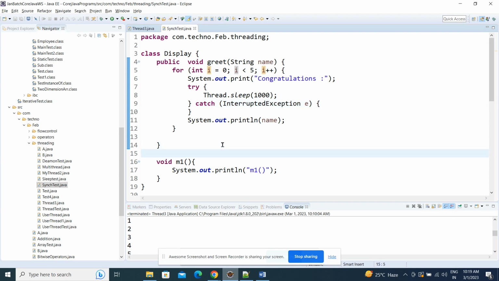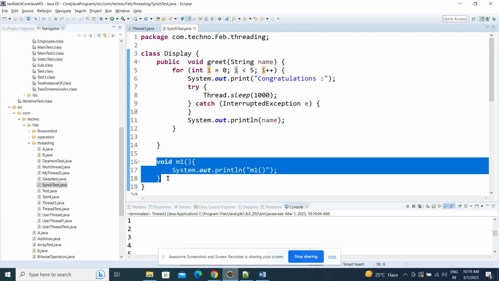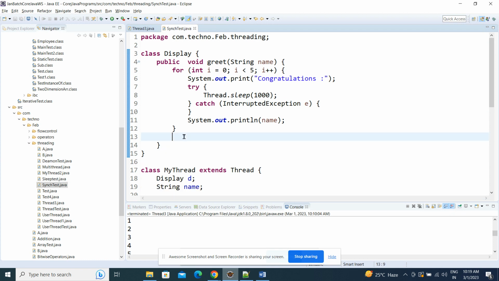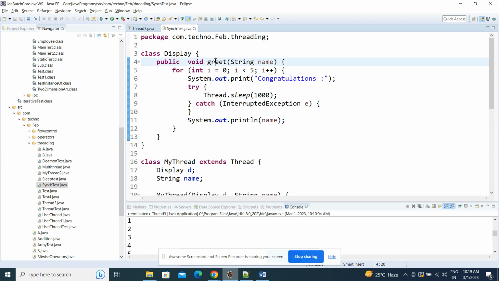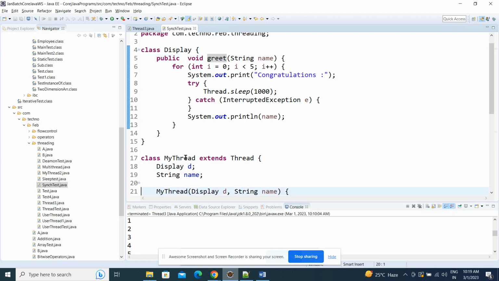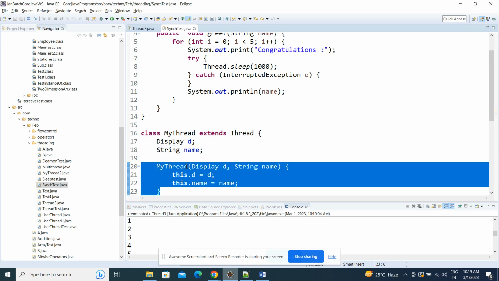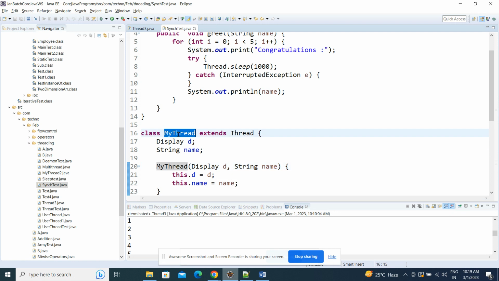We'll go and see through examples and then run it. Now this is a non-synchronized method, and I'm calling this method in threads. This is my thread. I'm creating an object of the Display class and some name, through a constructor for my thread class.